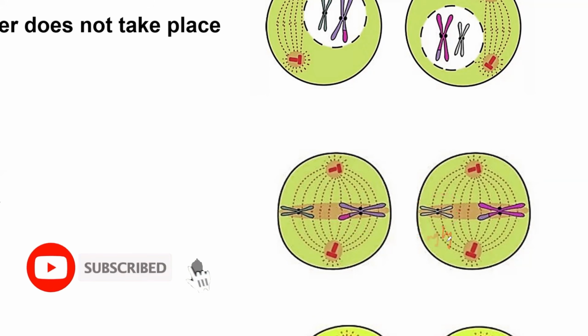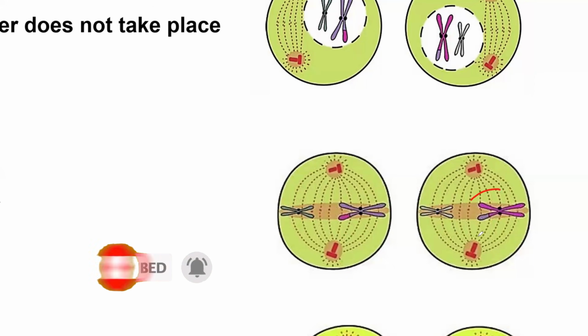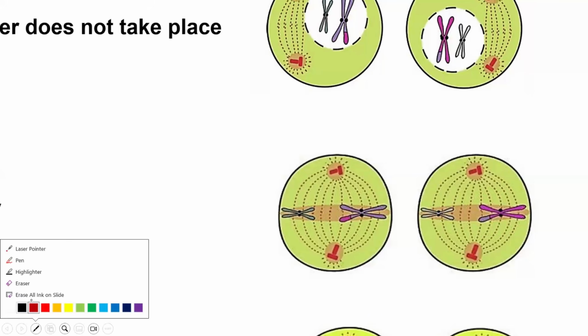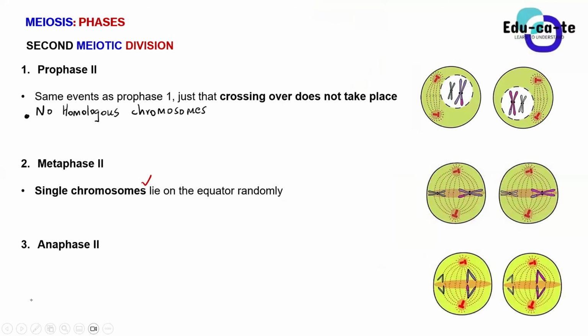We don't have any homologous pairs. Even this one is lying on its own on the equator. So that's what we mean when we say single chromosomes lie on the equator, but they still lie randomly. They don't have any specific order, but they are single chromosomes. You don't use the term homologous chromosomes anymore because we don't have them. It's very important, guys, to say single chromosomes, because if I ask you to describe metaphase 2, you cannot tell me about homologous chromosomes.